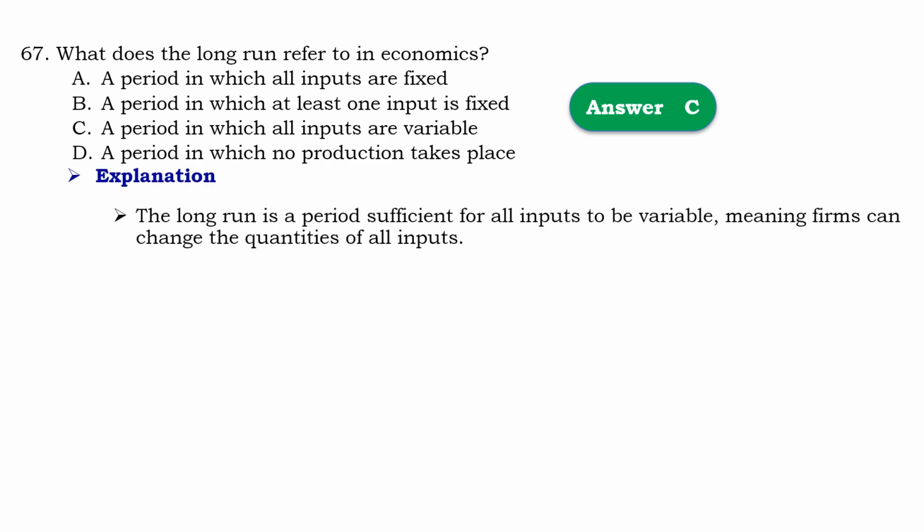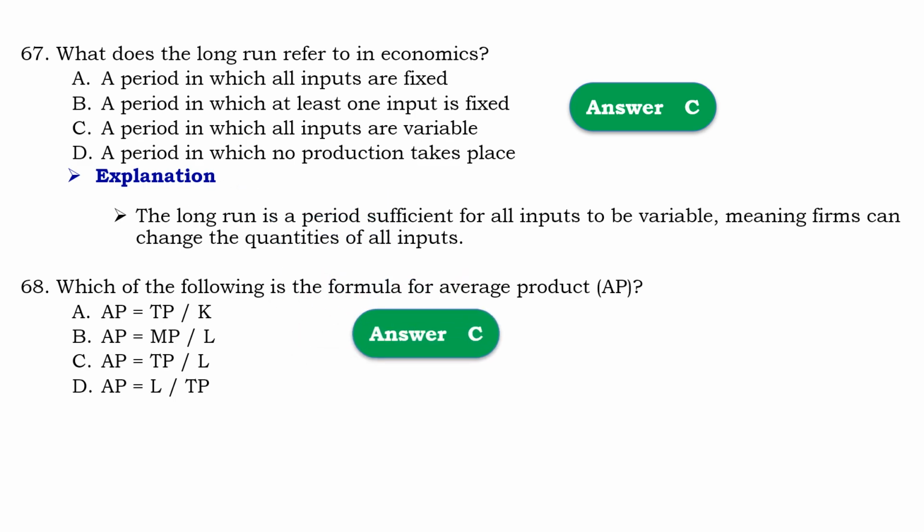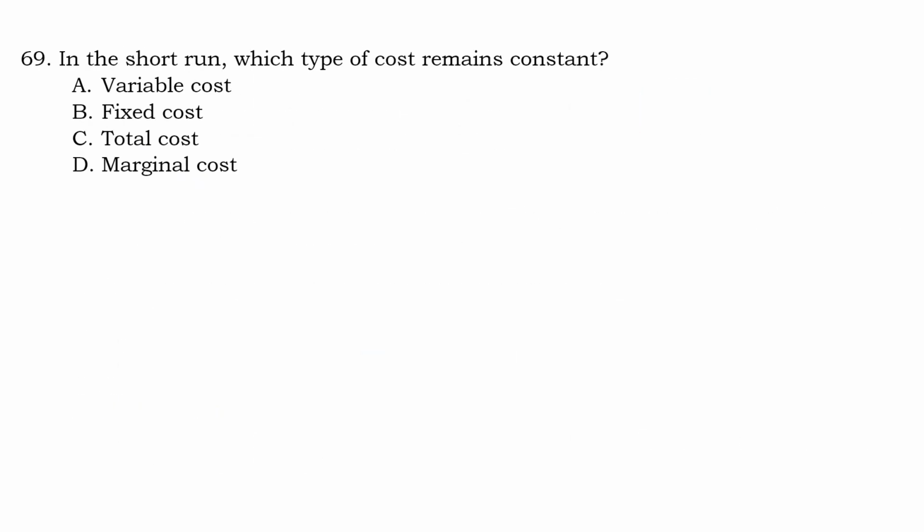Means that the long run is a period sufficient for all inputs to be variable, meaning a firm can change the quantity of all inputs. Question number 68: which of the following is the formula of average product? So that should be C, average product is equal to total product over the variable input. Means that the average product is calculated by dividing total product by the quantity of variable input. Question number 69: